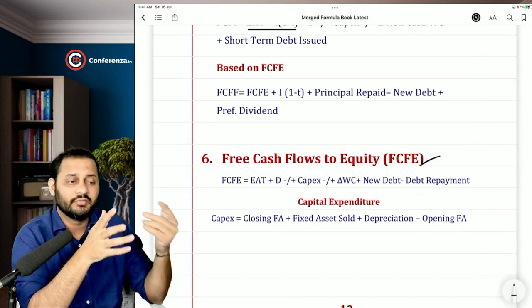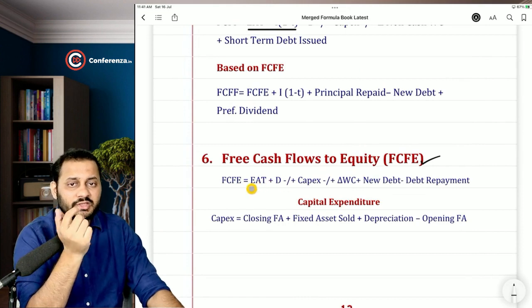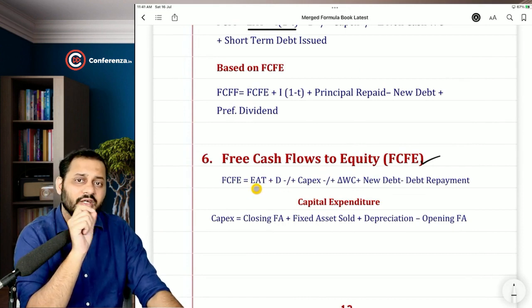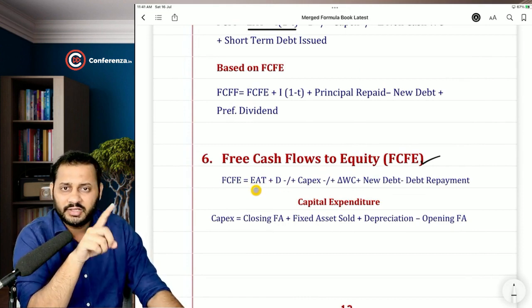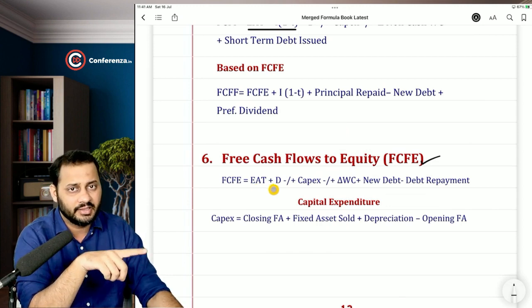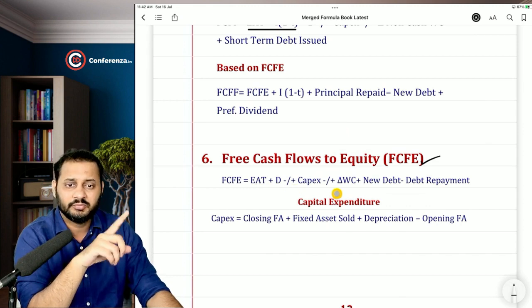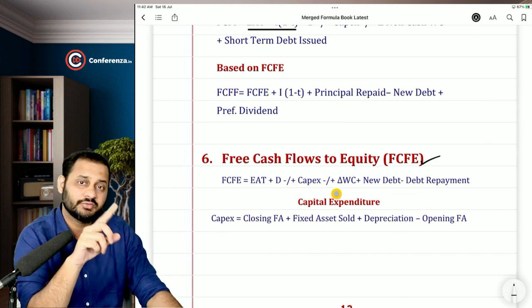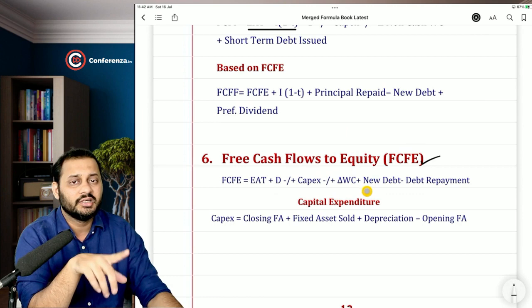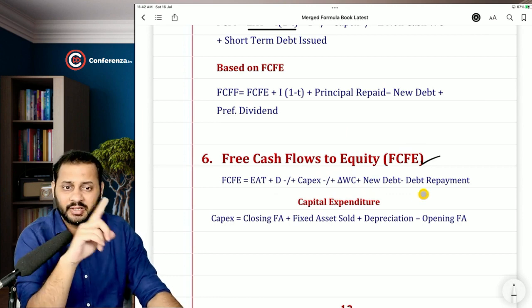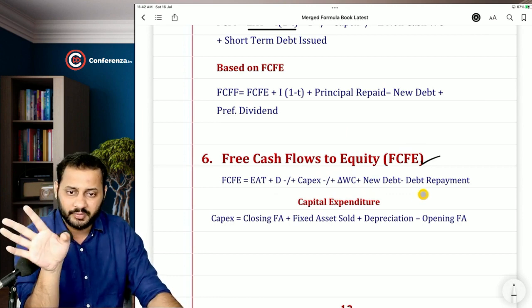Free cash flows to equity. Now free cash flow to equity means you will start from the earnings of the equity. So you started from EAT plus you added depreciation because it was non-cash item, plus minus capital expenditure, balance sheet item, plus minus change in working capital, non-cash working capital, balance sheet item, plus any new debt if you have issued, minus any debt repayment if you have repaid. Okay.